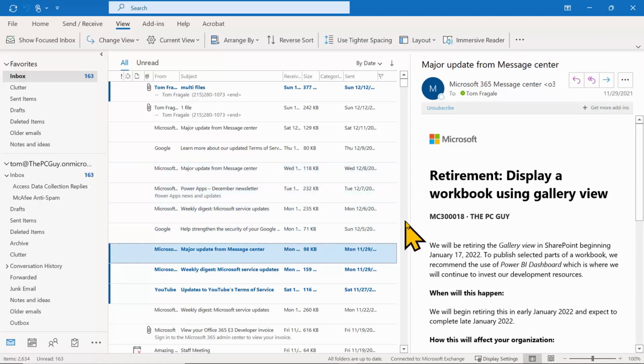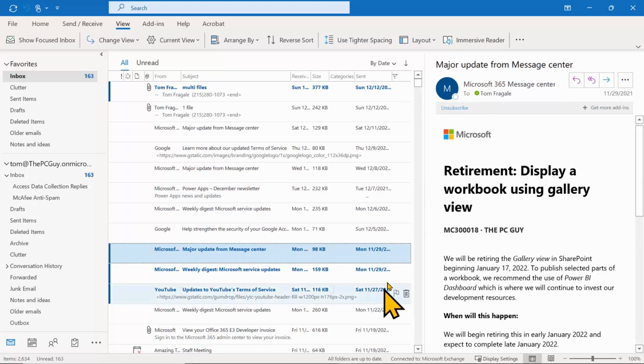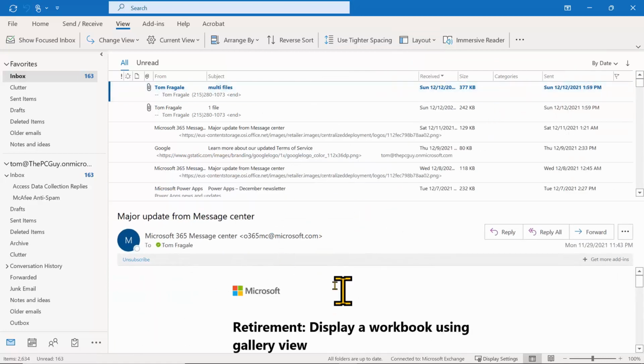If you notice my mouse, I can move this back and forth to adjust the size of the reading pane. Personally, I like it on the bottom, so I'll pick on the word Layout on the View menu, and I'll pick on the words Reading pane, I'll pick on the word Bottom, and now here it is down here.